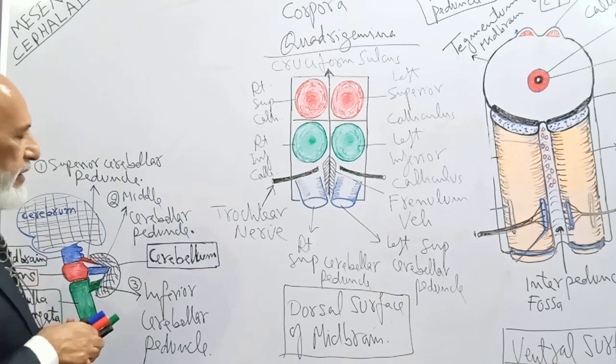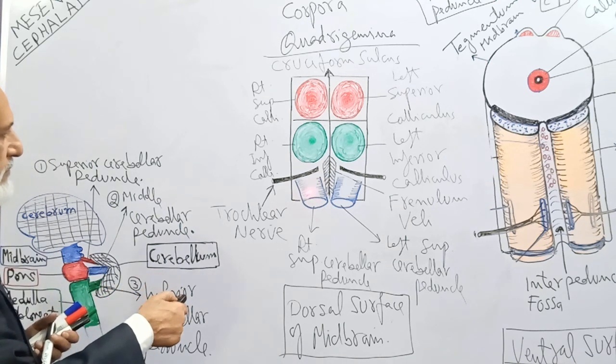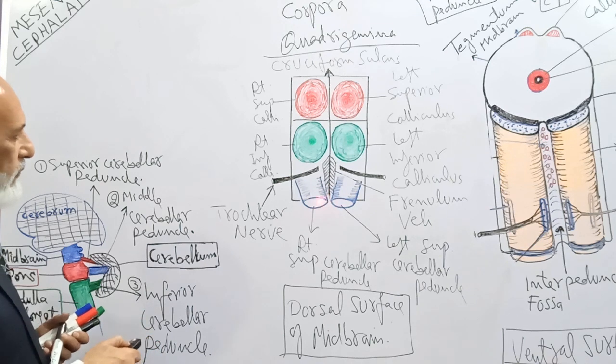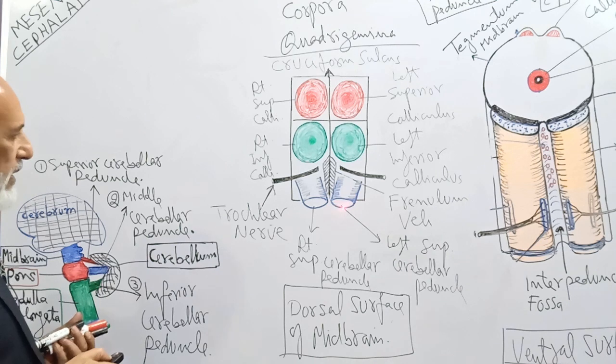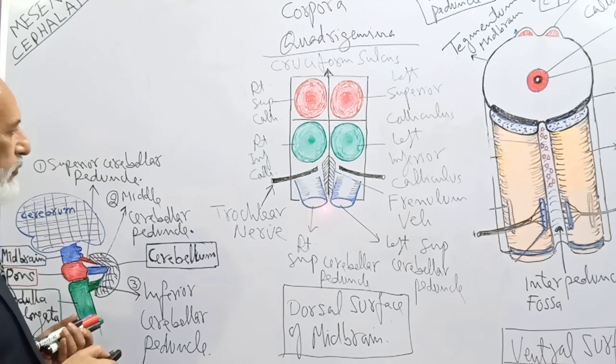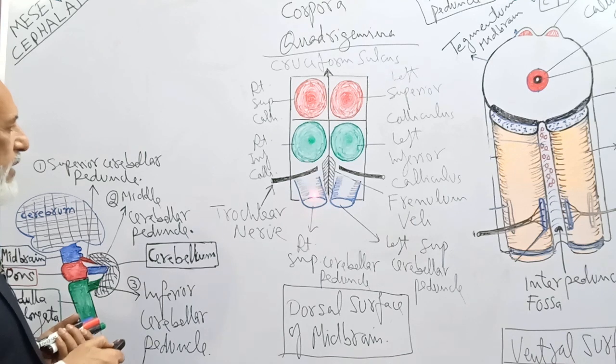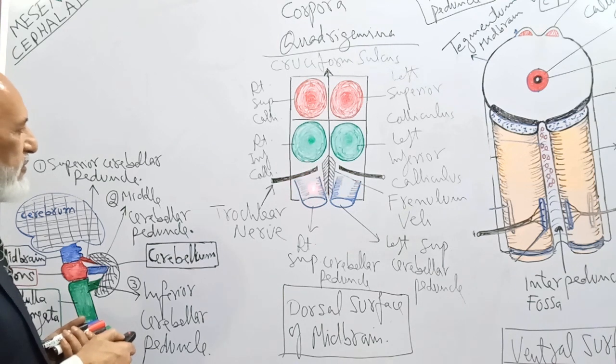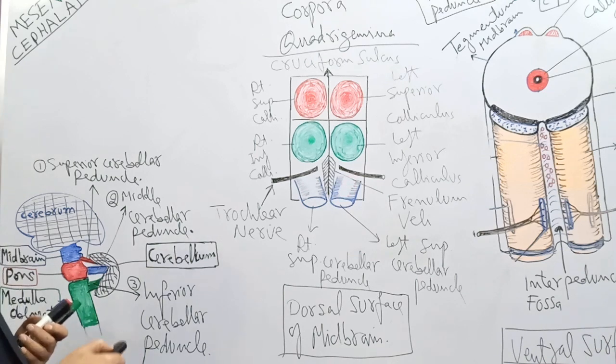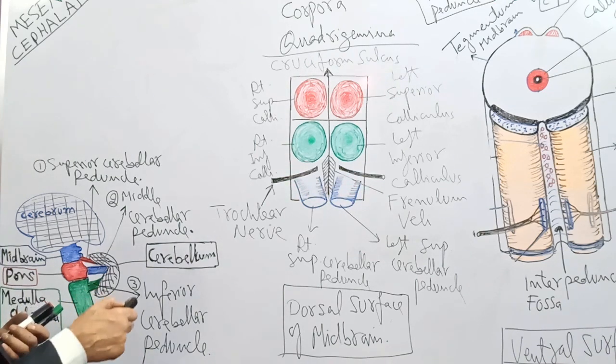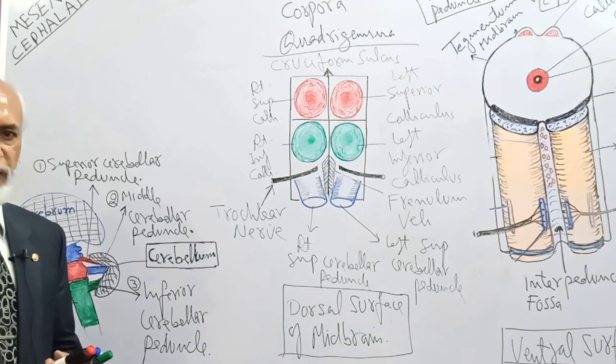These are the cut ends of the right and left superior cerebellar peduncles. Why? Because the cerebellum is removed. From the anterior notch of the cerebellum, the right and left superior cerebellar peduncles run forwards and upwards and connect with the lower part of the dorsal surface of the midbrain below the right and left trochlear nerves. So this is the right superior cerebellar peduncle and this is the left. So these were the external features of the dorsal surface of the midbrain.